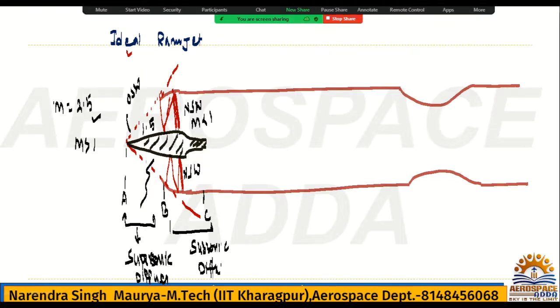Two types of diffuser you are getting: subsonic and supersonic. In the supersonic diffuser, you can see the Mach number was supposed to be 2.5, but it is reduced to 1.5. So the flow is reduced, so kinetic energy is being lost here. That kinetic energy is converted into pressure rise. So one pressure rise you got between A to B.